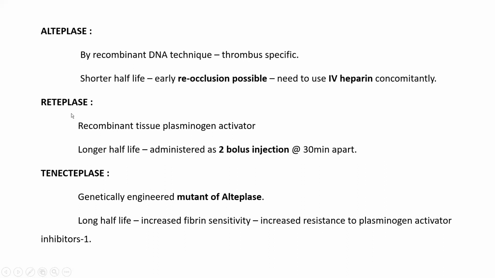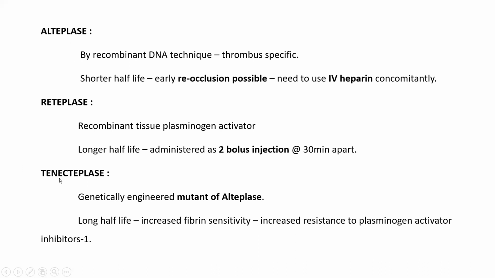Then reteplase. Reteplase is a recombinant tissue plasminogen activator. It has a longer half-life. It should be administered as 2 bolus injections 30 minutes apart. One bolus injection, then a 30-minute gap, then the second injection. Then tenecteplase. Tenecteplase is a genetically engineered mutant of alteplase. It has a longer half-life, increased fibrin sensitivity, and increased resistance to plasminogen activator inhibitor 1. So it is also a preferred one, because all these things are very, very costly.